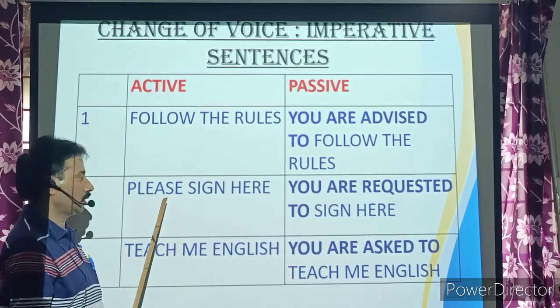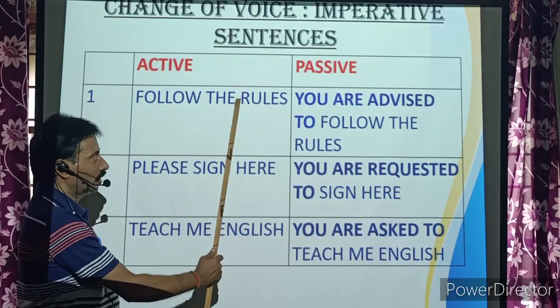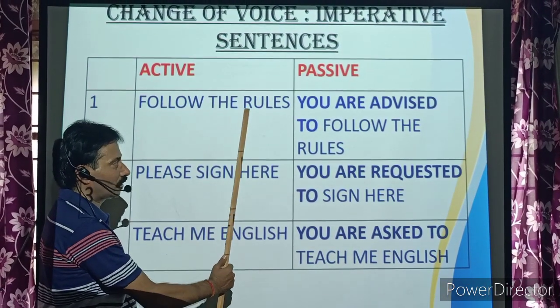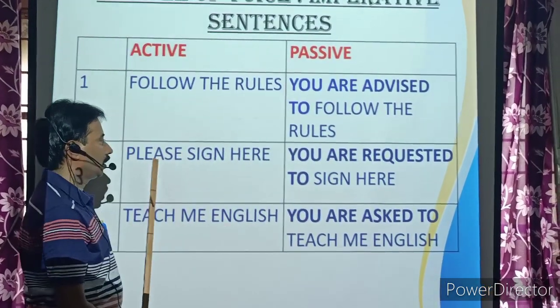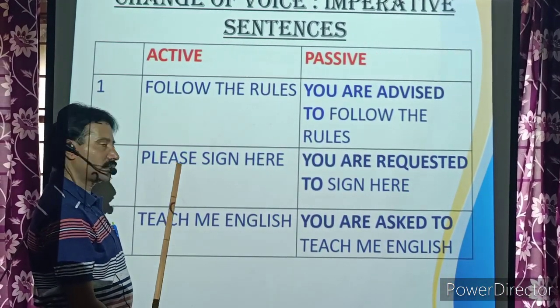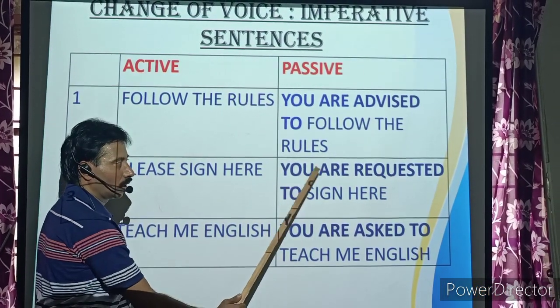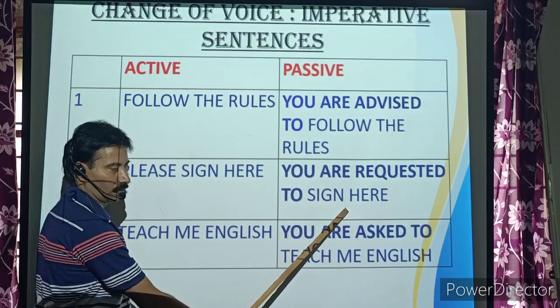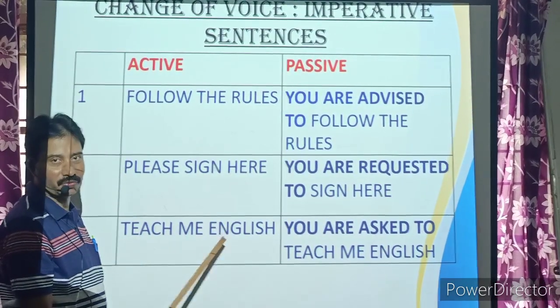The second one, please sign here. Since you are advising somebody, we use advised. Here, it is an imperative with request, so we are using requested. You are requested to sign here. Teach me English. You are asking a favor.